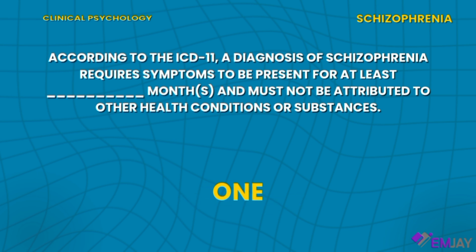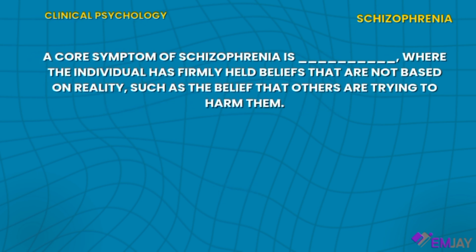And the answer is 1. Keep it going. A core symptom of schizophrenia is blank, where the individual has firmly held beliefs that are not based on reality, such as the belief that others are trying to harm them. And the answer is delusions.